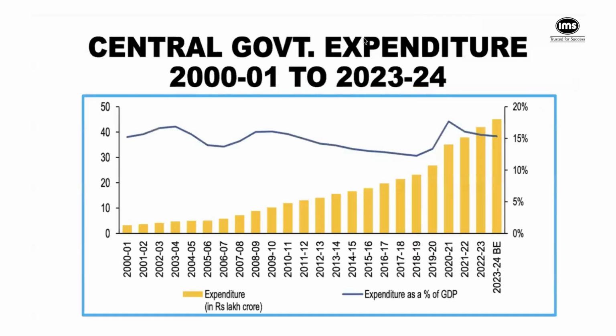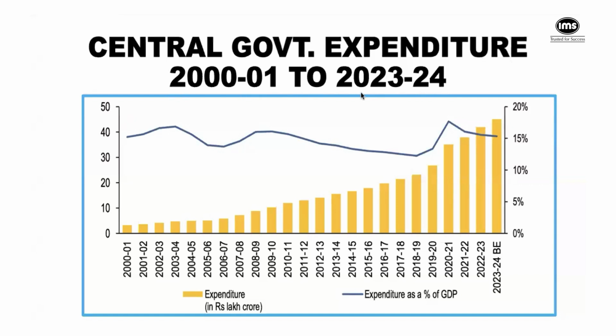I'll be having a simple session called Budget Basics, and I hope that I'll be able to convey some key concepts and also kind of hold your attention. You can see on your screen a chart that is showing the kind of expenditure that the government of India has been making, right from 2000-2001 to 2023-24. And you can actually see the trajectory of this particular expenditure.